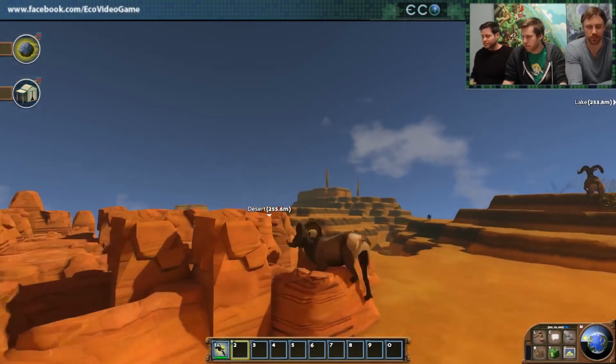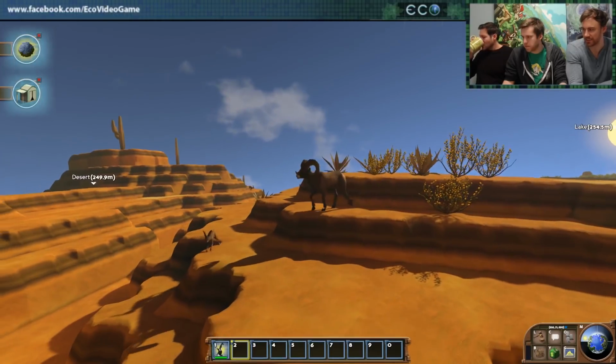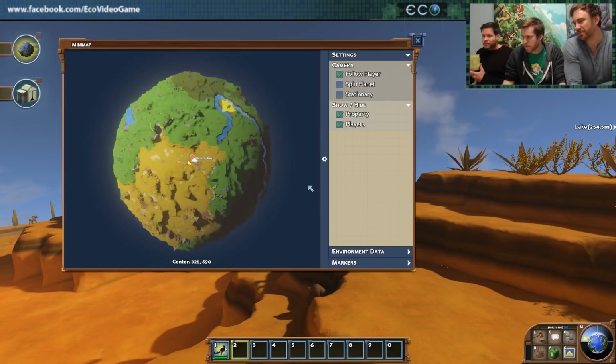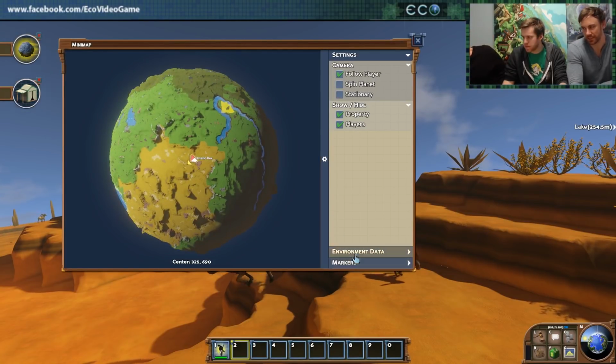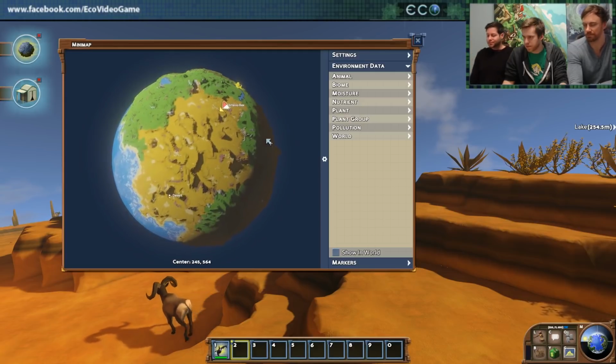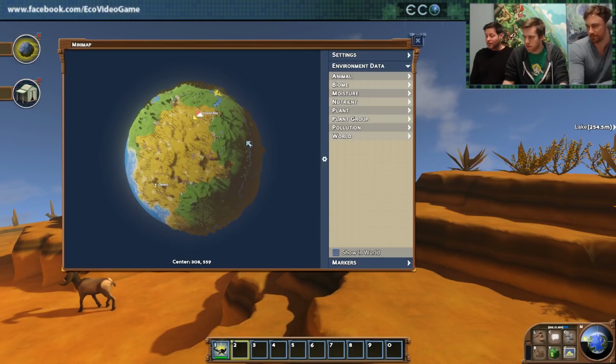So we've added a ton of new natural resources to the game, and they're found in all these different biomes. If you pull up the world map, you can see these big sections of land that have different biomes, and you might need some resource that's only available in one, like granite or aluminum.